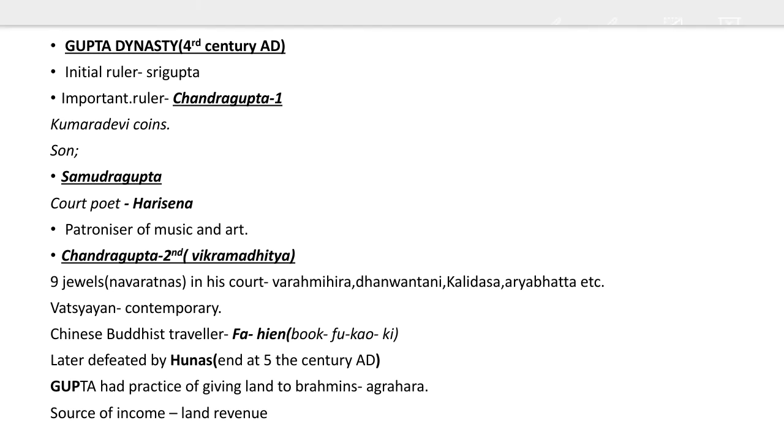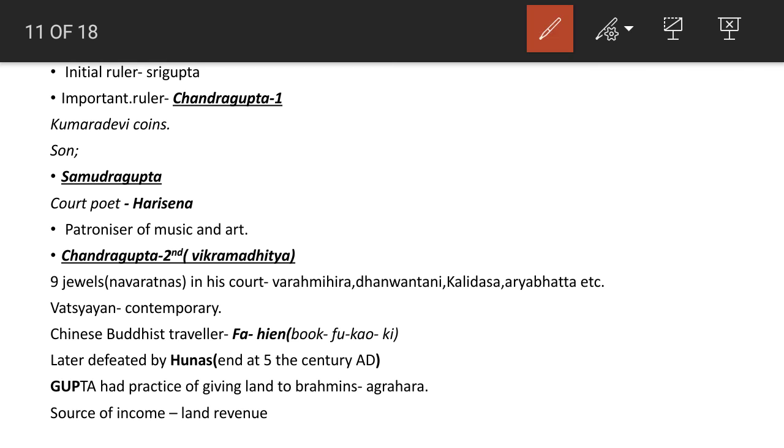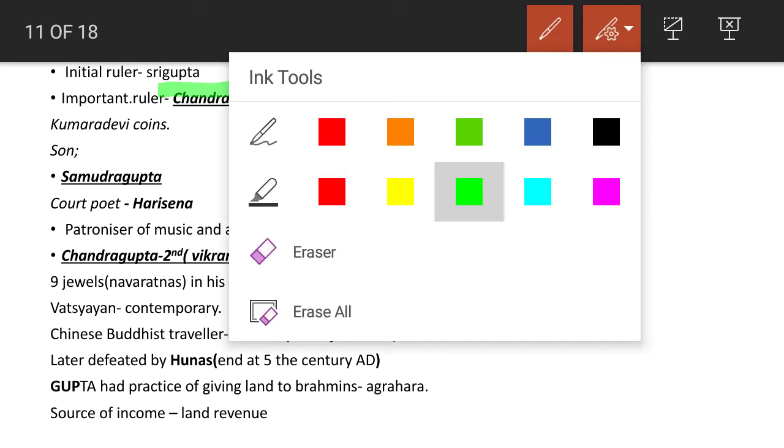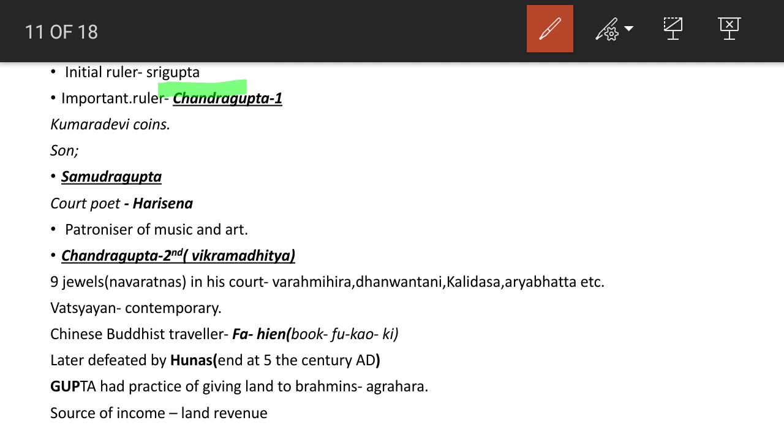The initial ruler was Sri Gupta. The important ruler in the Gupta dynasty was Chandragupta I. It was in his time that the Kumaradevi coins were issued.